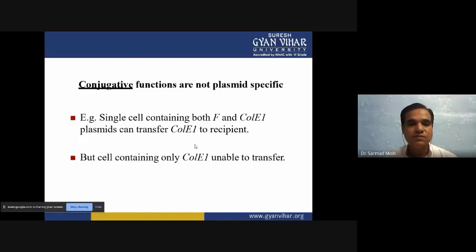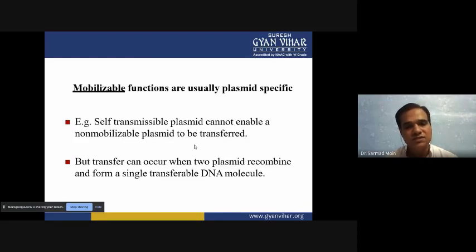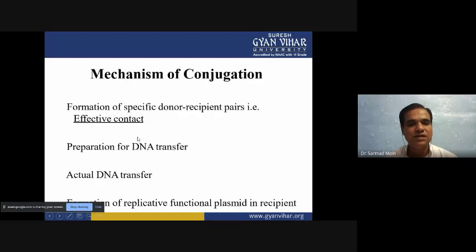So it is necessary for the TRA and MOB genes to be present, then only can they transfer the gene easily. Mobilization functions are usually plasmid specific, because a mobilizable plasmid must be there for the DNA to be mobilized. A self-transmissible plasmid cannot enable a non-mobilizable plasmid to be transferred. So when the plasmid is there but the genes are not present, it can't mobilize. For mobilization, specific genes should be there, then only will conjugation occur.